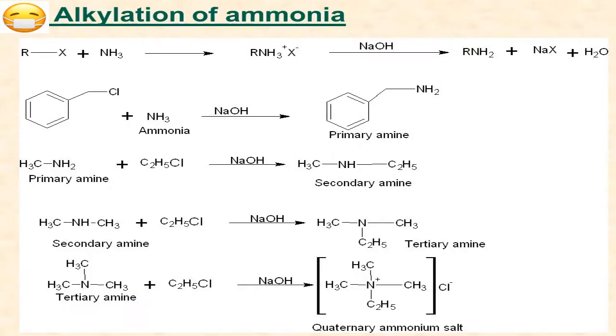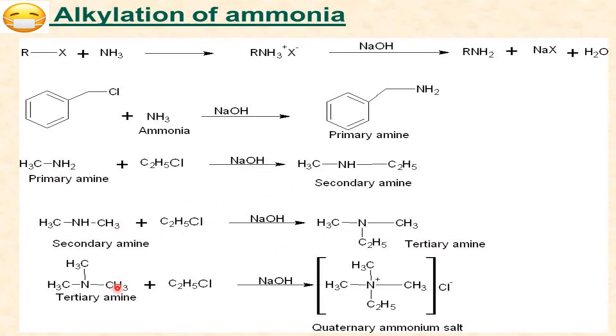The next property, alkylation of ammonia. When the ammonia or the amines are alkylated, means what? Reacts with alkyl halide, we get all these products. First with ammonia, addition product. So primary amine is formed. In the same way, here also primary amine reacts with alkyl halide. When one more carbon comes onto nitrogen, it becomes a secondary amine. So primary becomes secondary, secondary becomes tertiary.